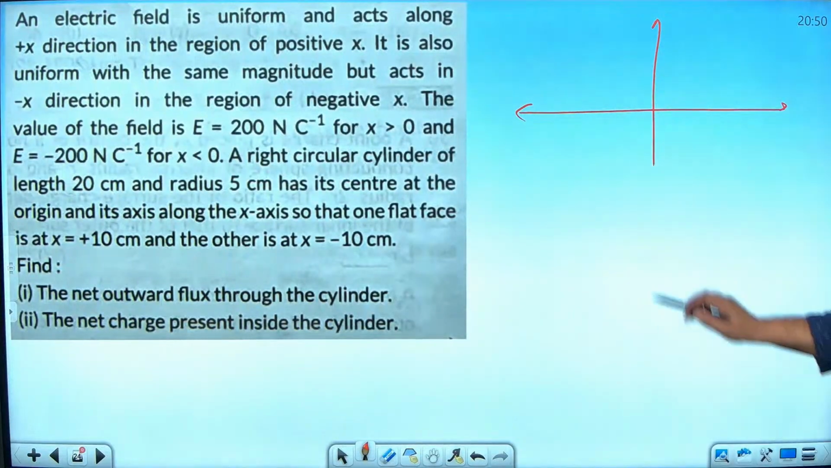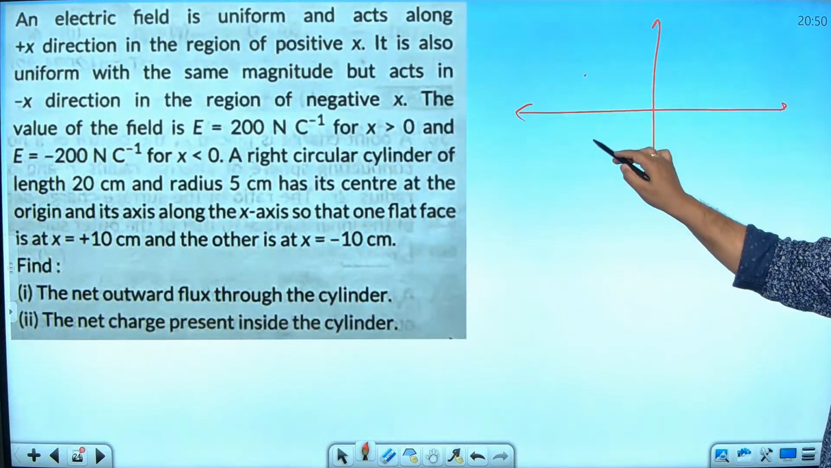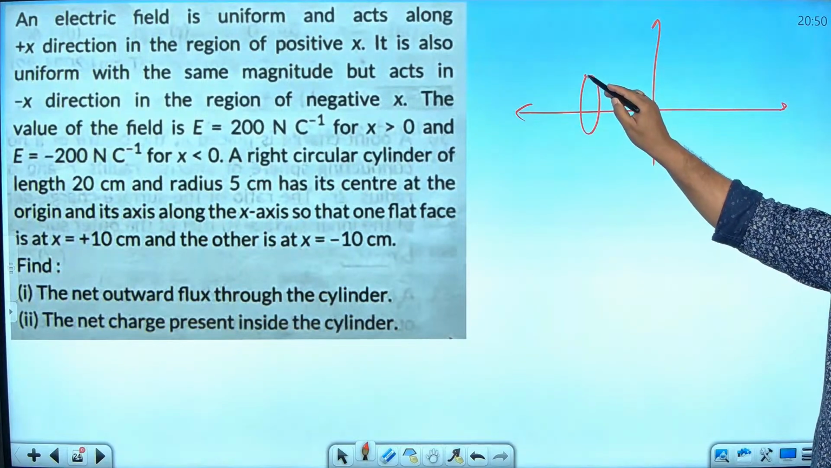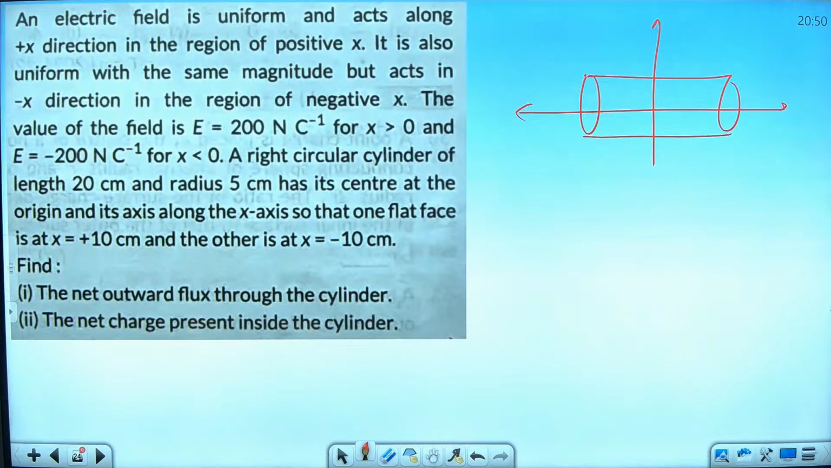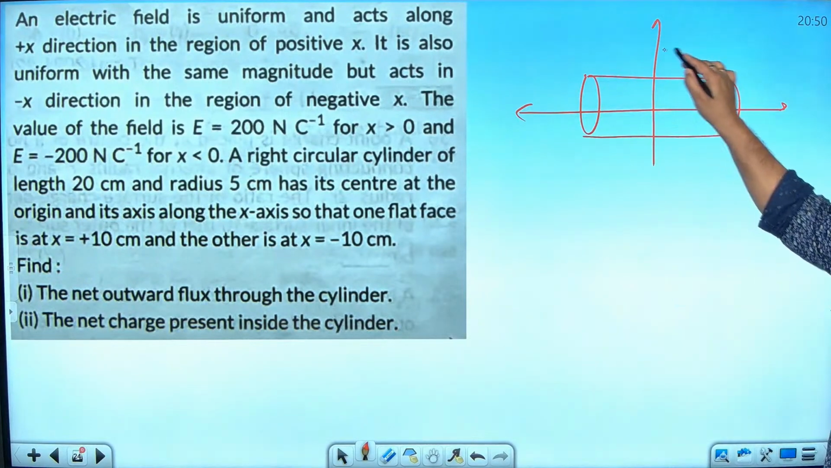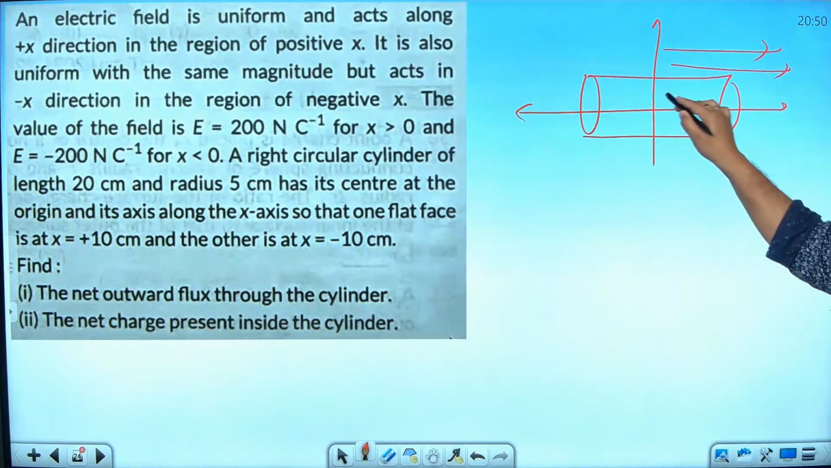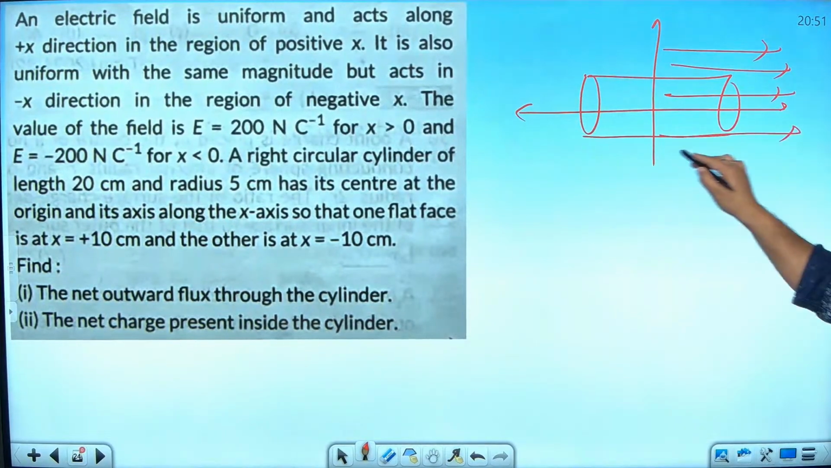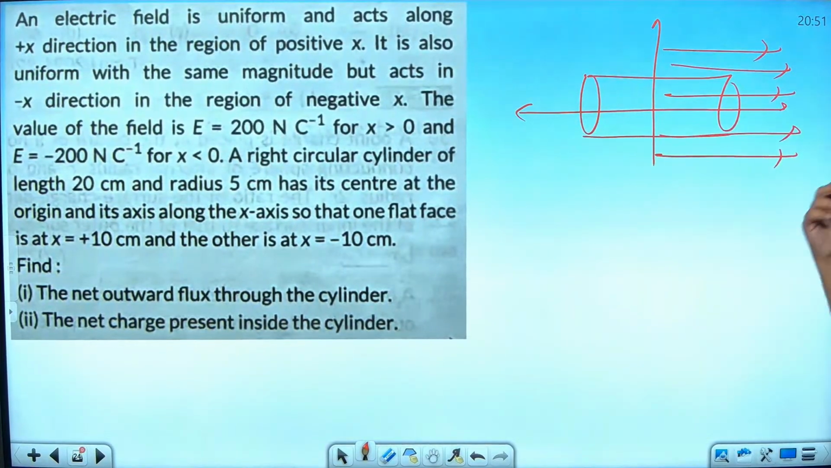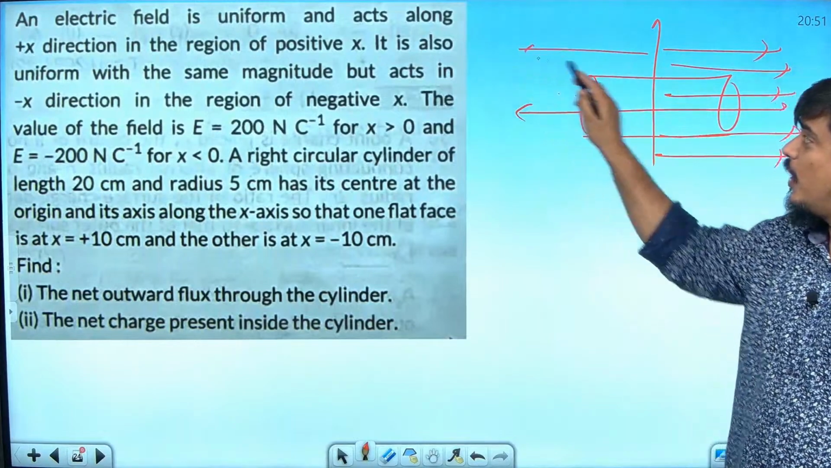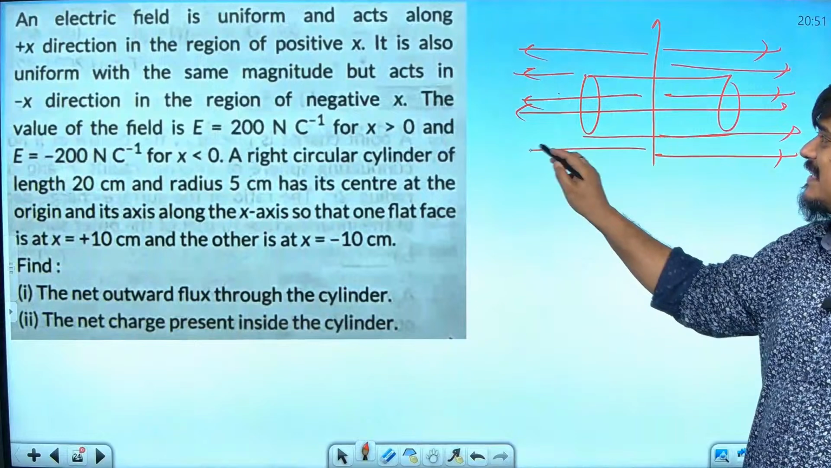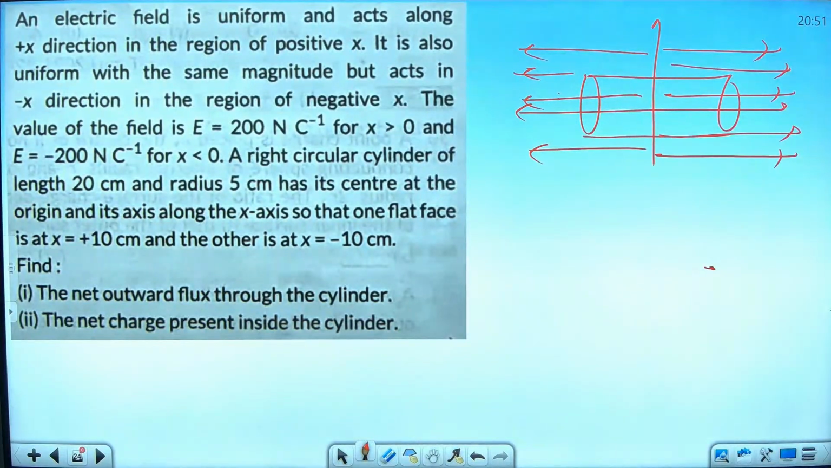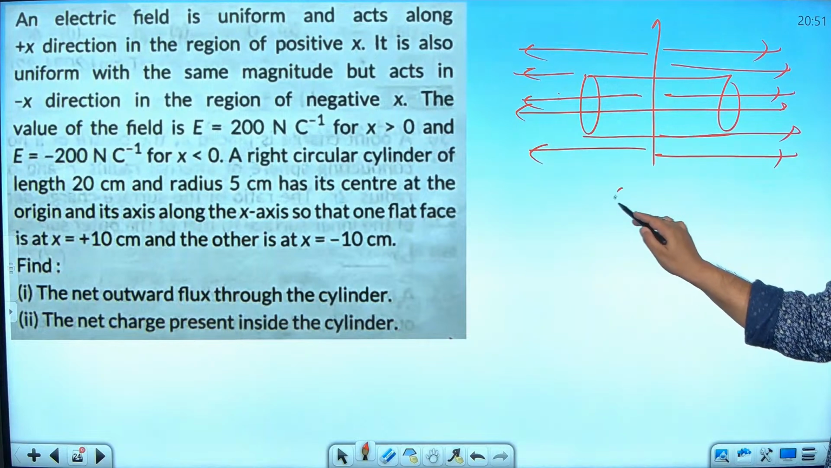They have told very clearly that the cylinder is placed like this, isn't it? 10 centimeter this side, 10 centimeter this side. Also they have told you the electric field is 200 Newton per Coulomb in this direction if x is greater than 0, and 200 Newton per Coulomb in the opposite direction when x is less than 0. Am I right? So it will not be 0. The electric flux will not be 0 for sure. Simple question actually. What will be the value of flux then?